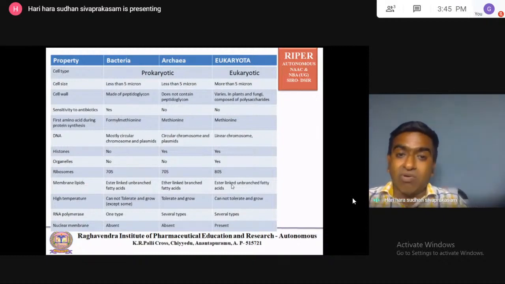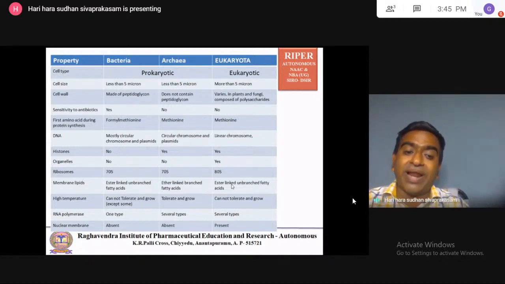So you have to memorize these things. So lipid content in the bacteria contains ester linked unbranched fatty acid. Eukaryote also same, ester linked unbranched fatty acid. But in case of archaea, ether linked branched fatty acid is there.